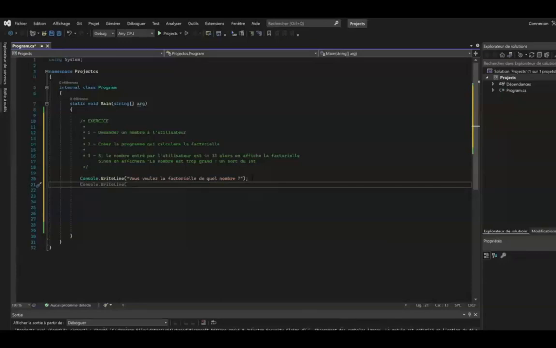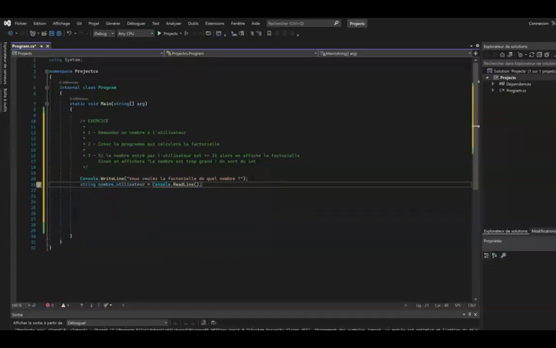On the other hand, you should be careful. Indeed, here we have a string type number, and we can't do any operation on a string. So what do we have to do to use this variable? Well, we have to convert our string variable into an int variable. We're going to create an int variable that we'll name conversion.